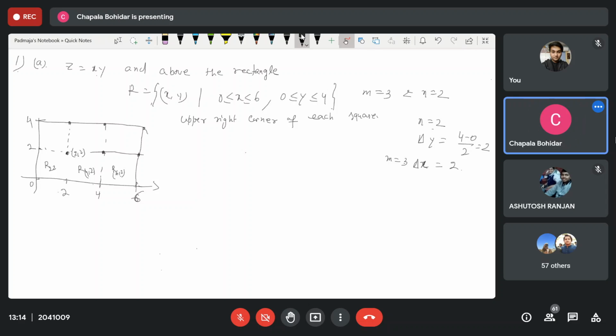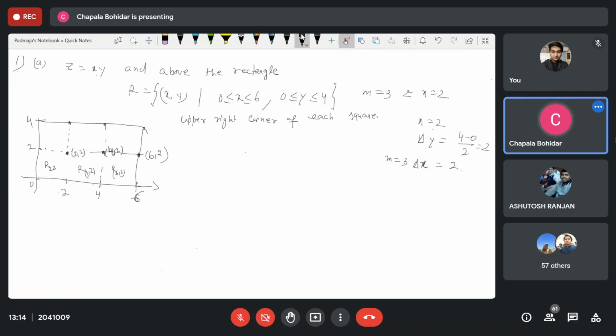So (4, 2). It is visible, it is (4, 2). Then this one, (6, 2). Where do you get 1? It is 2, no? Y-axis is 2 and x-axis is 6. So it is (6, 2). Clear?